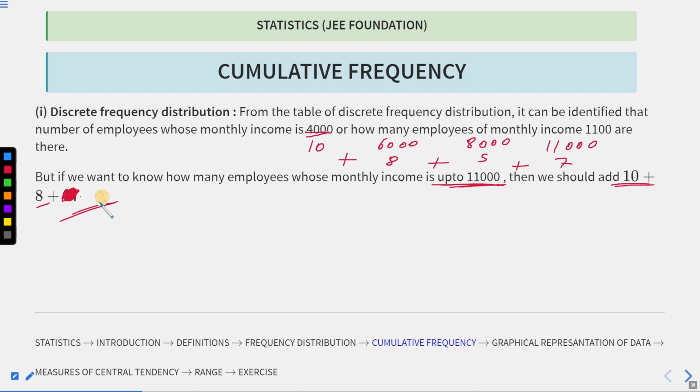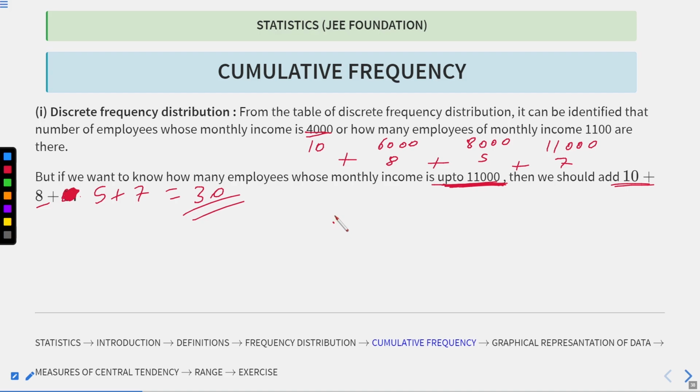So 10 plus 8 is 18, 18 plus 5 is 23, and plus 7 is 30. So 30 employees are earning up to this much. Okay, I hope this is all clear to you. Let's move to the next.